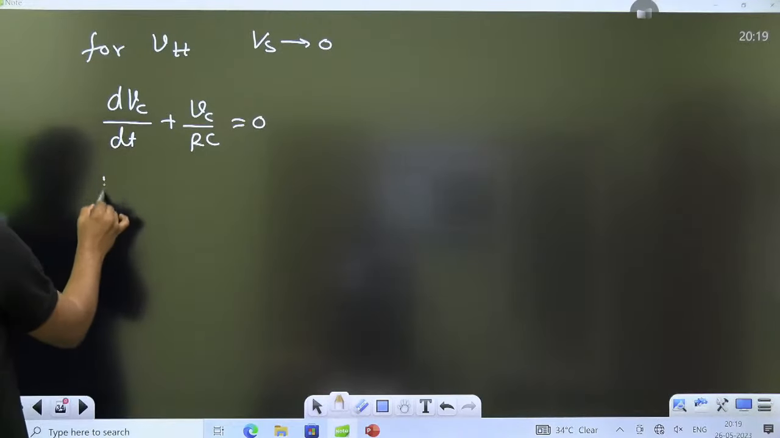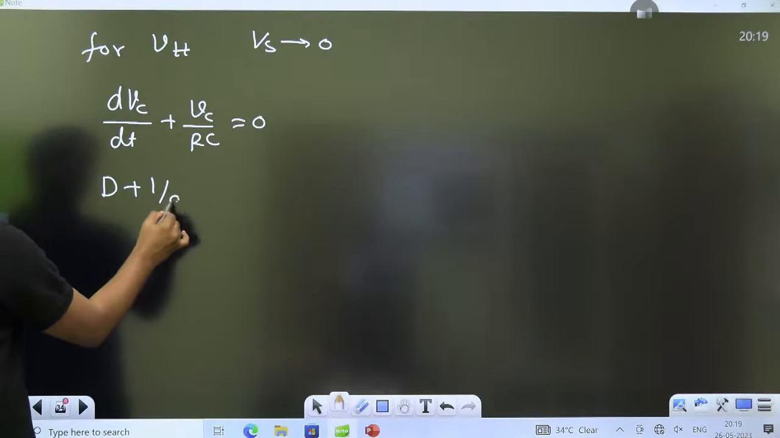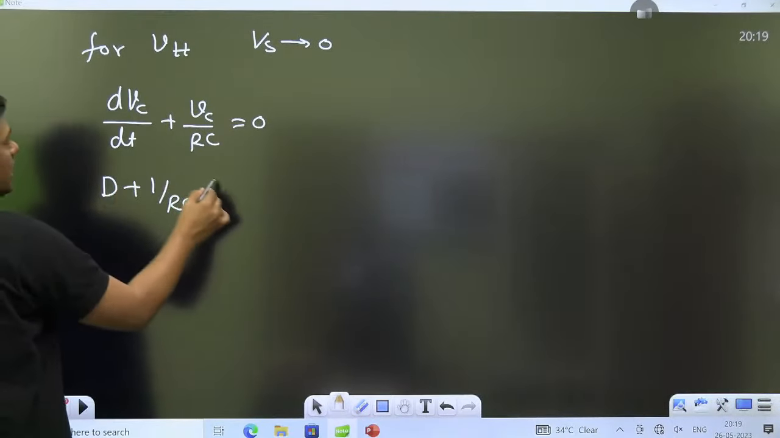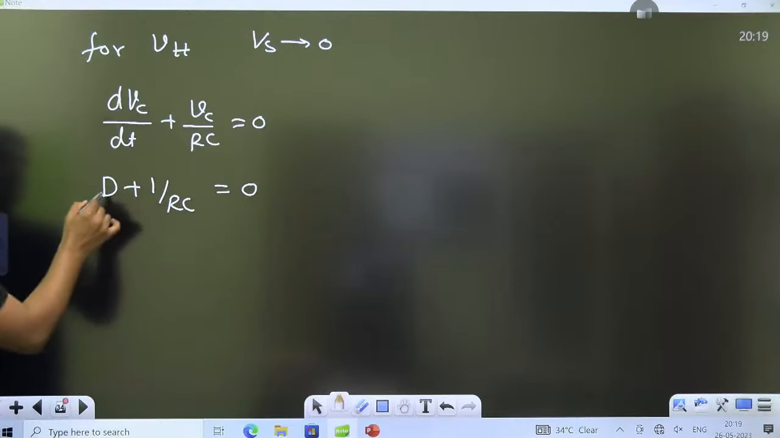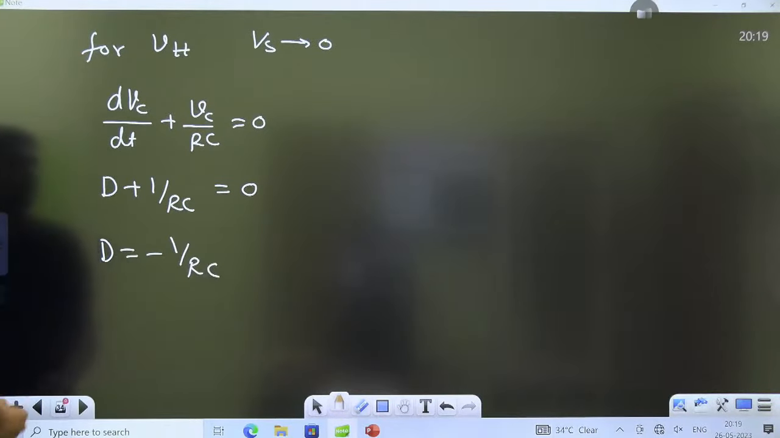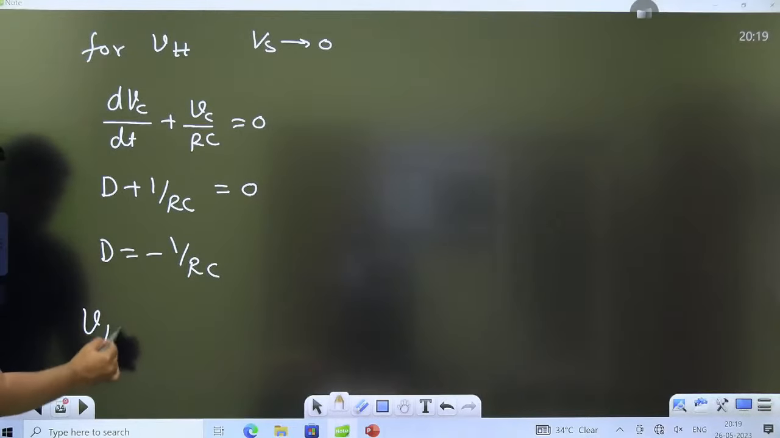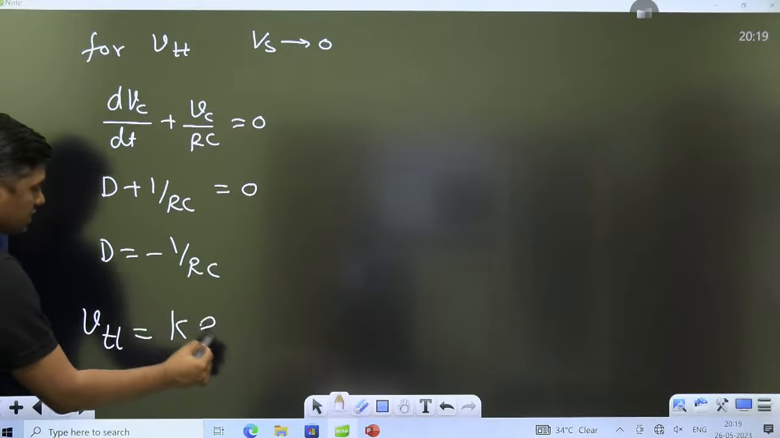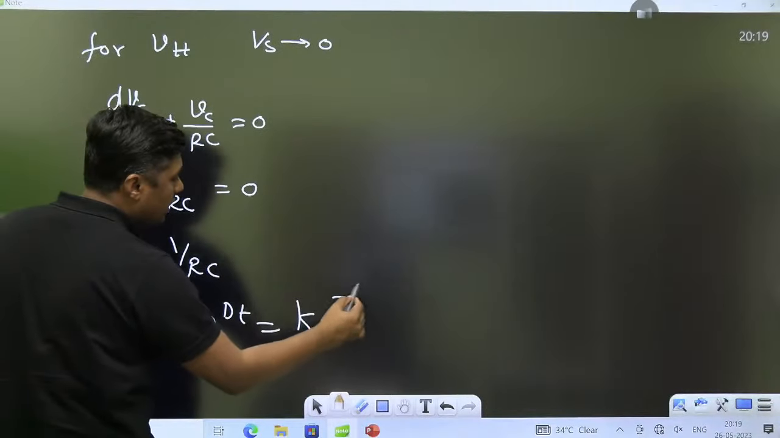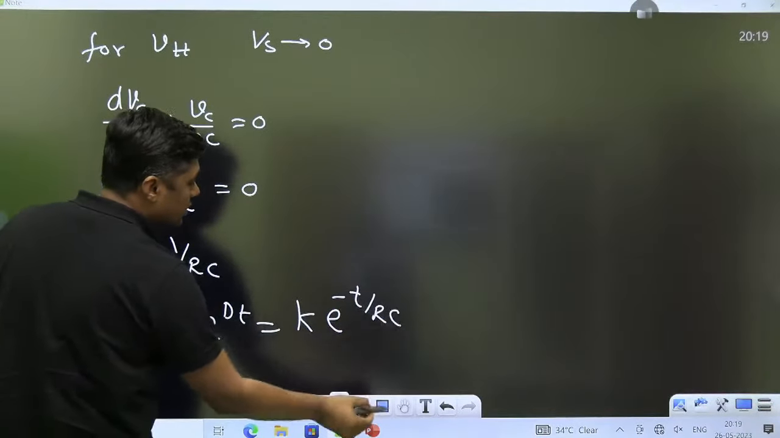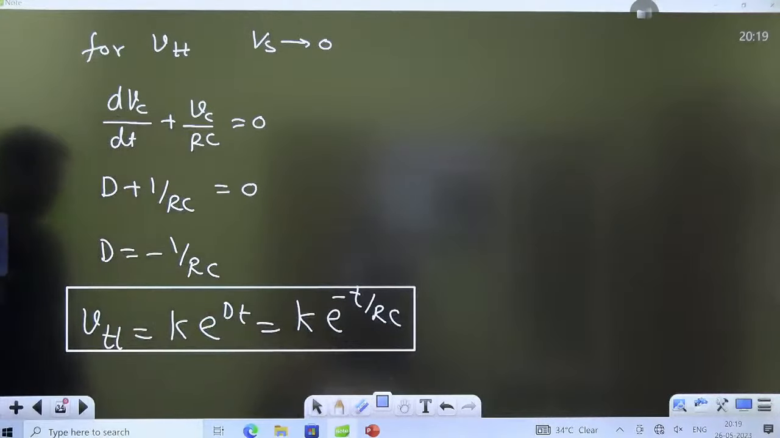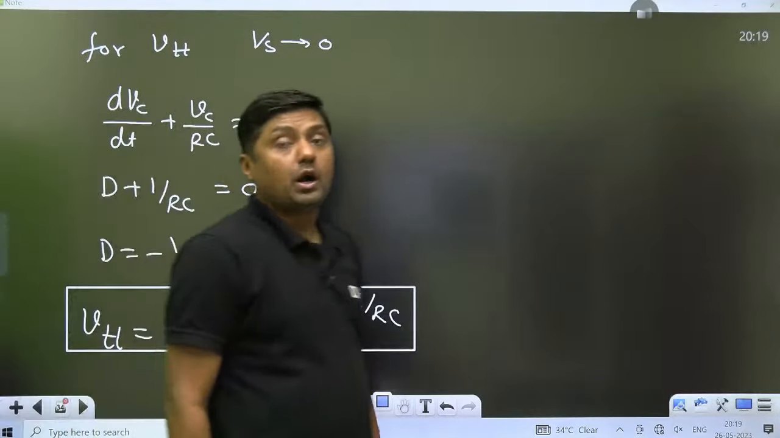And now again d plus 1 by RC. In the previous question we solved d plus 1 by RC equal to 0, where d by dt is equal to d. What is the root? Minus 1 by RC. And what is the transient solution? K e raised to power dt, that is K e raised to power minus t by RC, just like the previous explanation. That is called the transient part.